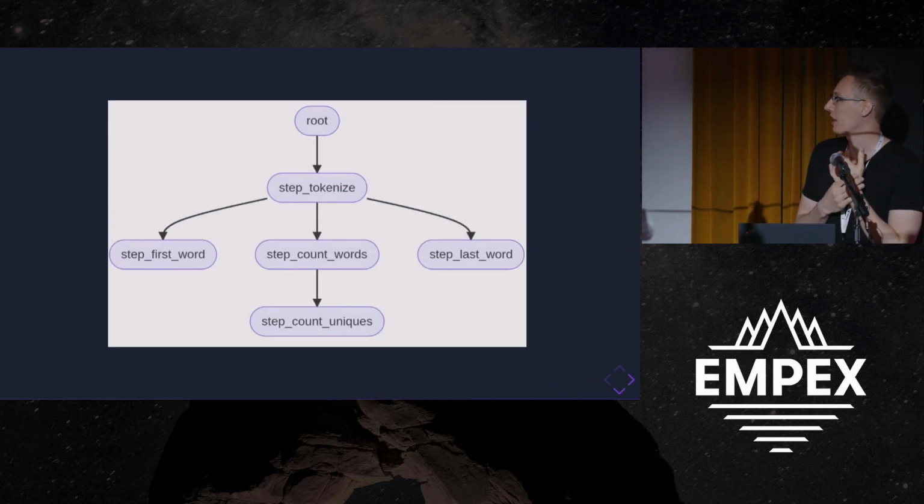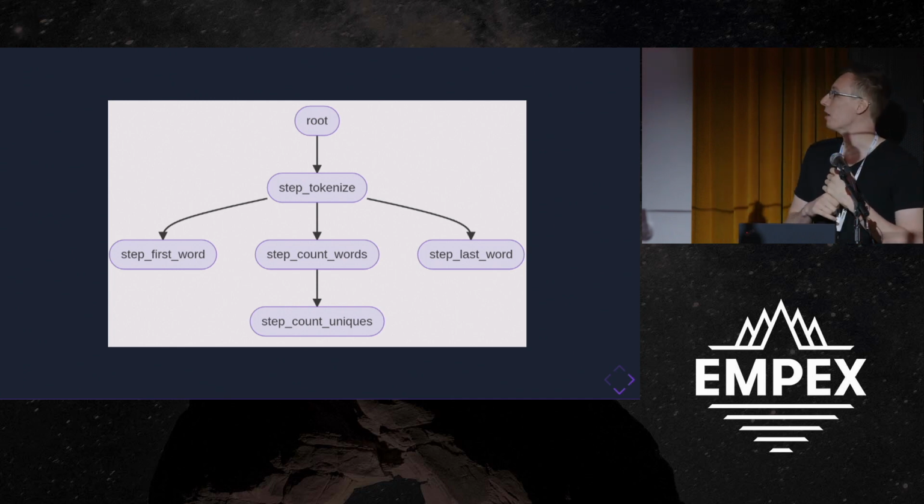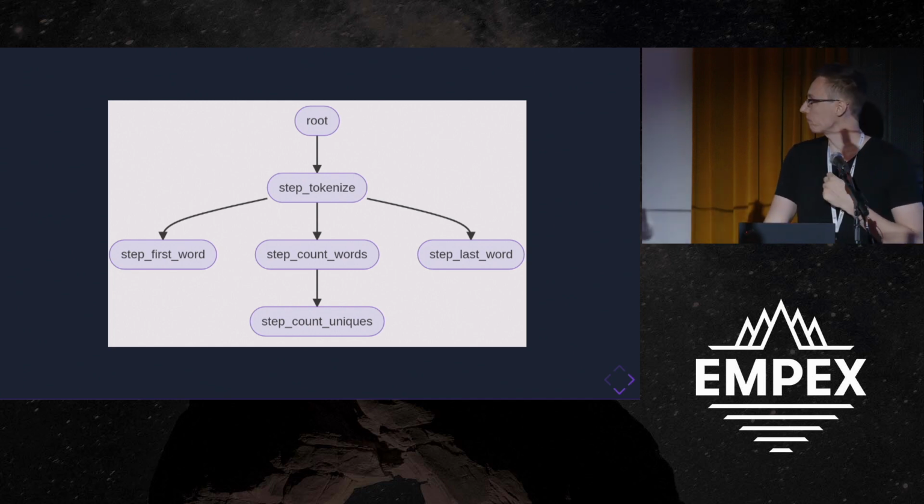And the solution I fell towards was this, a directed acyclic graph where we're modeling the dependencies between the steps. And in this model, there's concurrency between the independent steps.